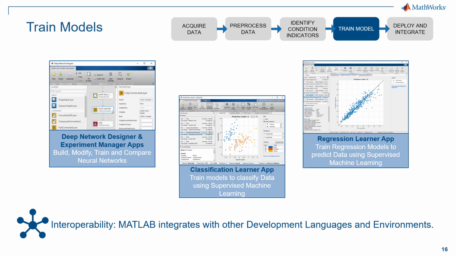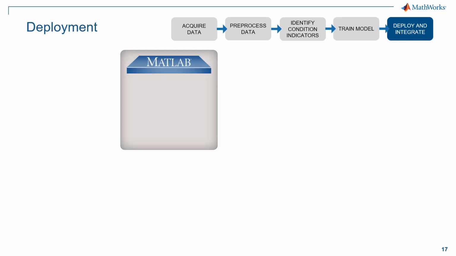From the apps, it is indeed possible to access hardware acceleration in order to significantly speed up computation time and also export trained models, some of them directly into the simulation environment Simulink, and also generate the MATLAB code corresponding to each step completed within the apps for inspection and future reuse. We will see in a bit how the Classification Learner app from the Statistics and Machine Learning Toolbox of MATLAB can be employed to train classification models using supervised machine learning.